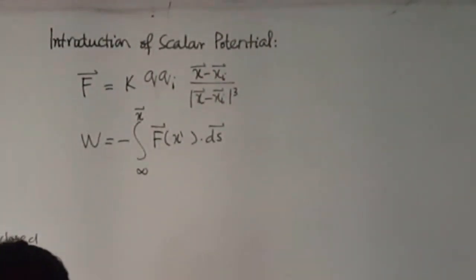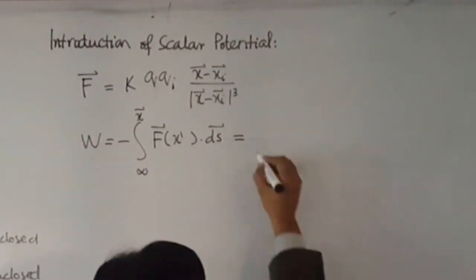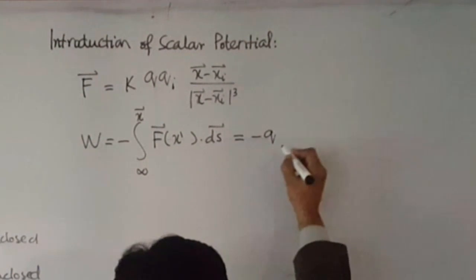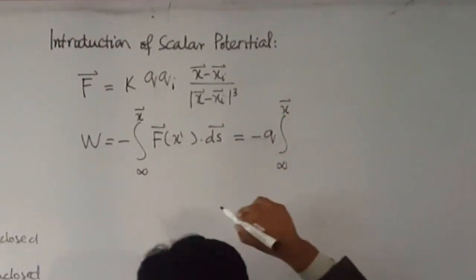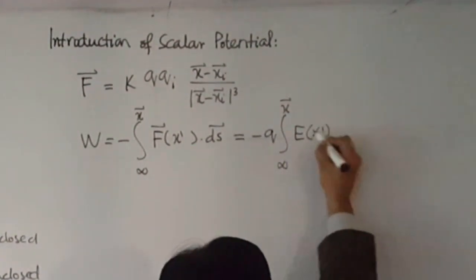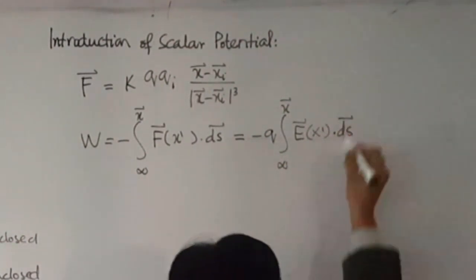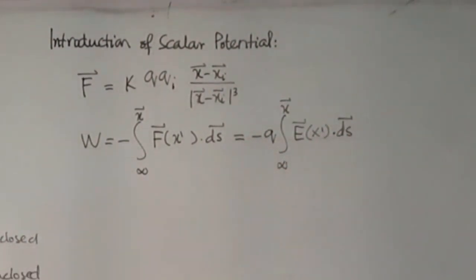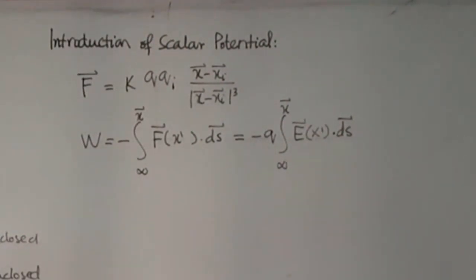So I can now write the work in this form as minus q integral from infinity to any observation point x of E at x' dot ds. Clear? Where ds is the displacement along some path.